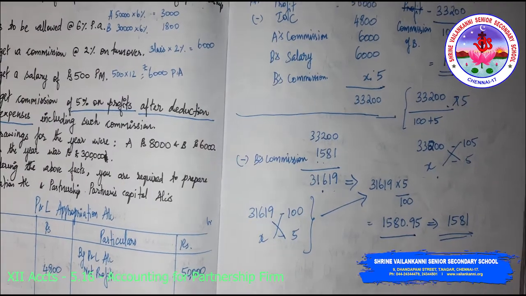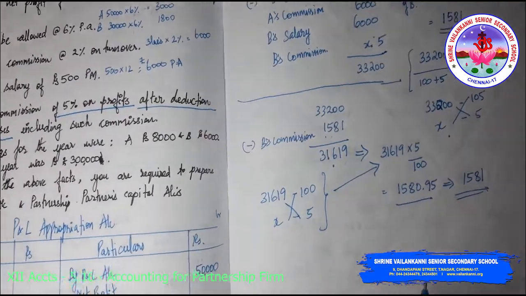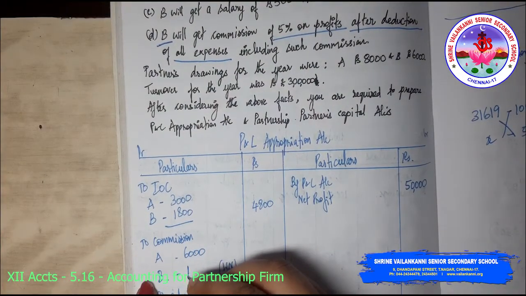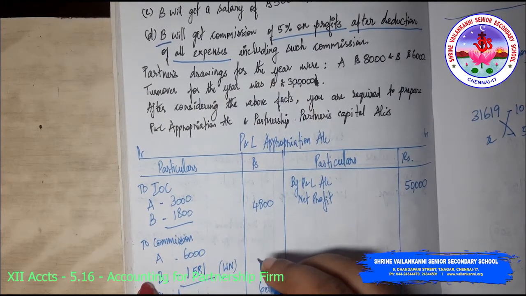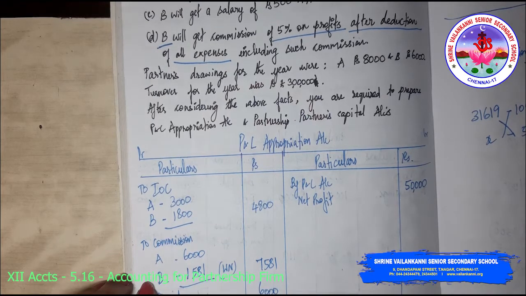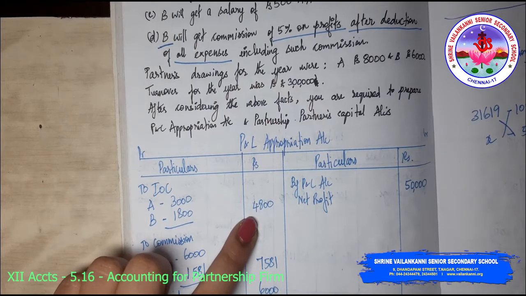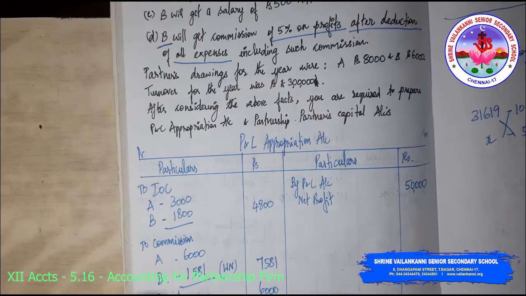So we will proceed with the regular calculation. Only this part, if you understood, this problem is nothing. So B's commission will be 1,581. So totally 7,581. So I have to deduct from 50,000: 4,800, 7,581 and 6,000.